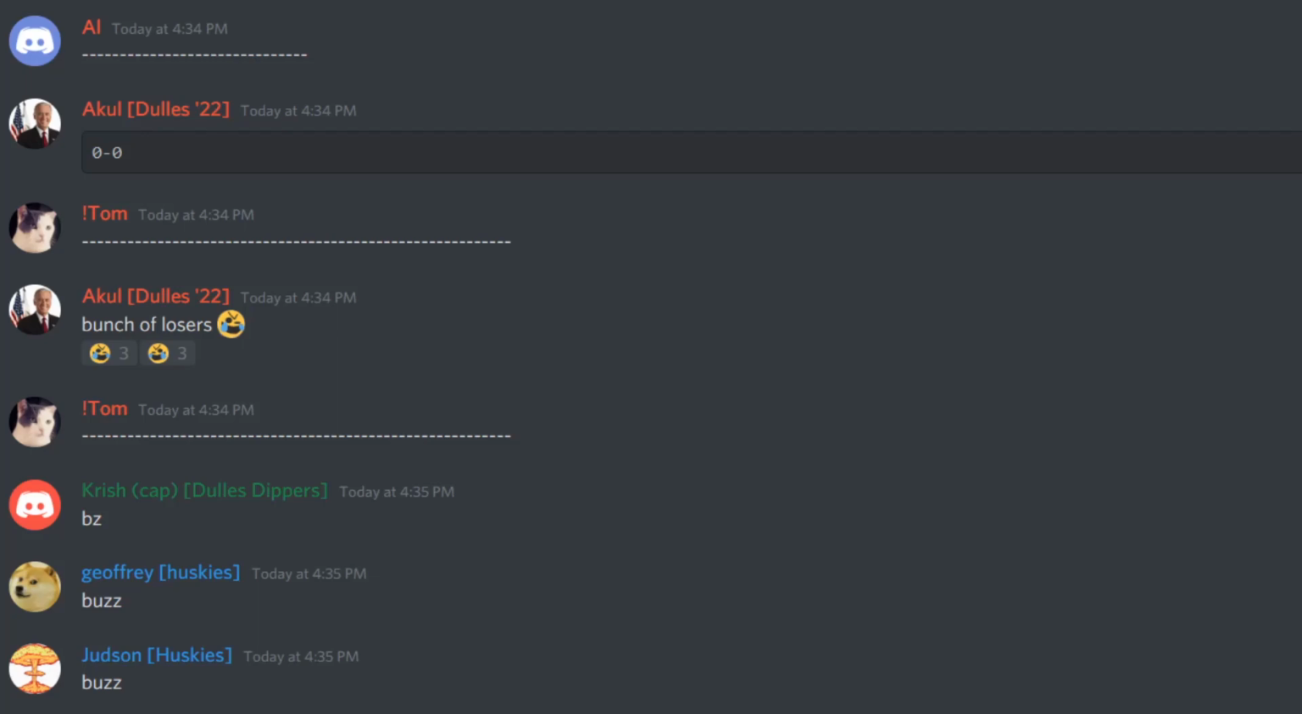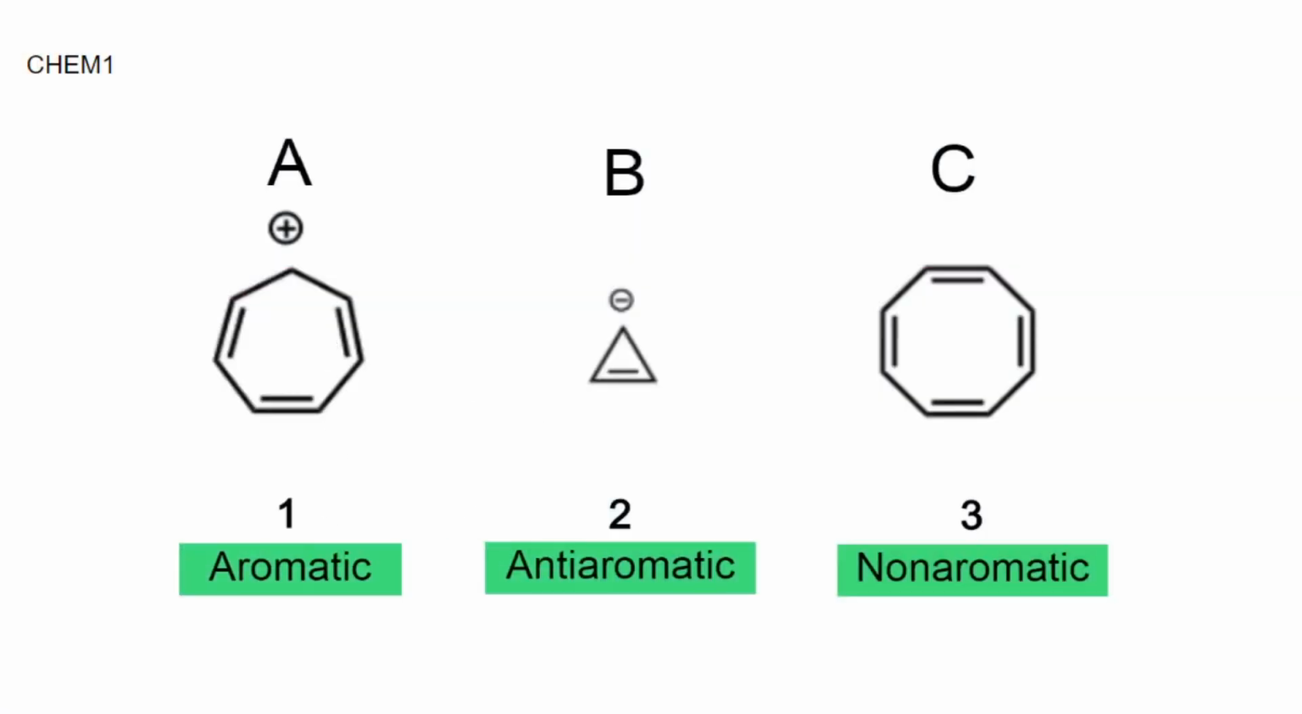Visual bonus, number 1. Chemistry, short answer for Dulles. There are several criteria for determining the aromaticity of an organic compound. Depicted are 3 organic compounds labeled A, B, C, and 3 classifications labeled 1, 2, 3. Pair the compounds with their corresponding classifications. 3 should be non-aromatic, right? Yeah. 1 is aromatic.